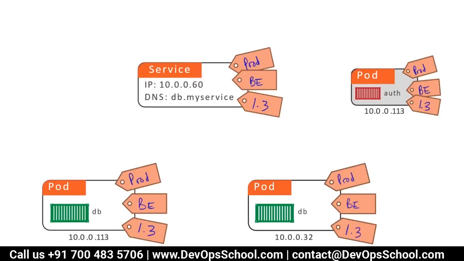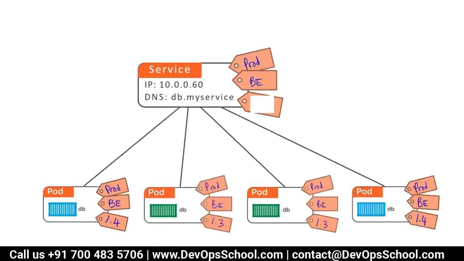Because if you label it, the discovery service automatically helps a service to load balance the pod. Remember, again I'm stating, because of the labeling of services and pods, your discovery service informs a service that this is your pod, because a service has a unique feature.